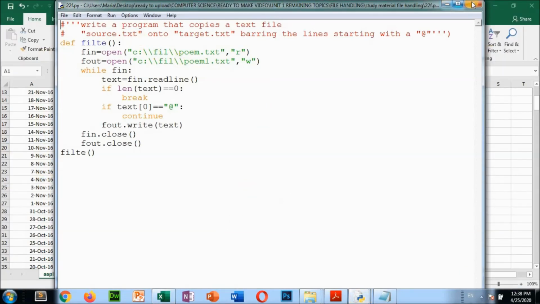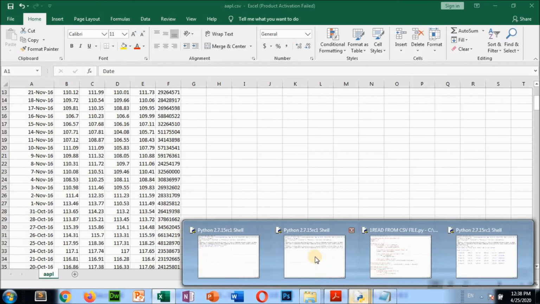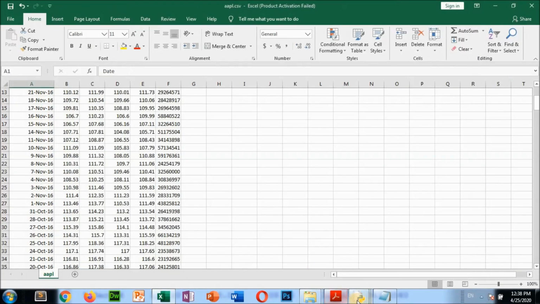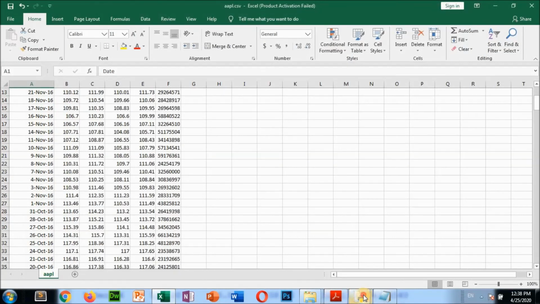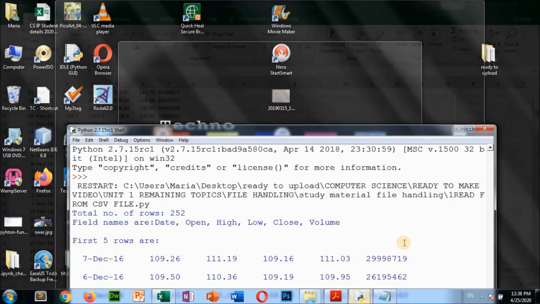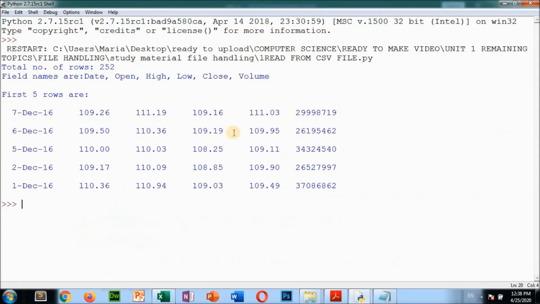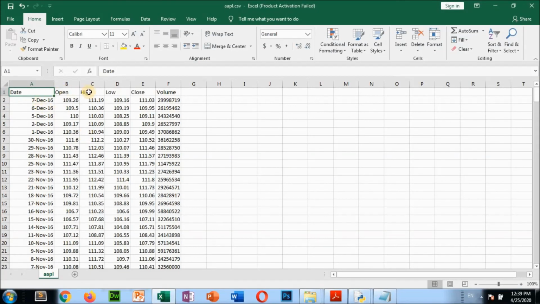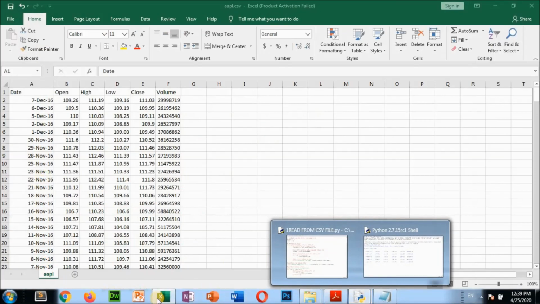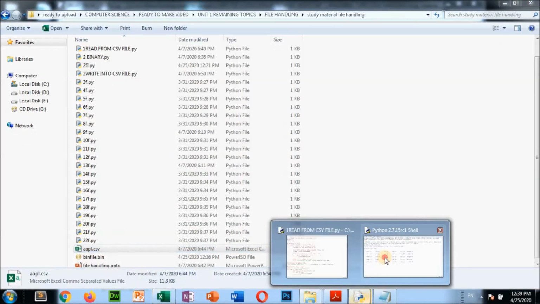This is the close, and again this is the Python test. Okay, this is the output of this CSV file. So here the field names are date, open, high, low, close, volume, and the values coming are the values that are in the Excel file.